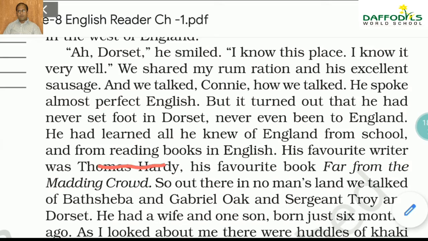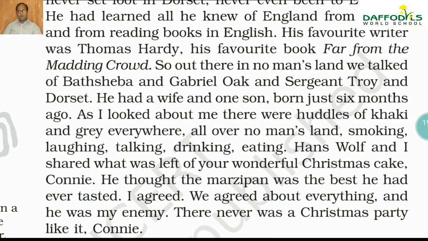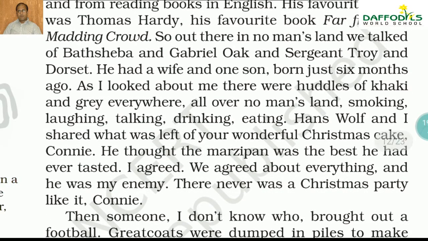Now next you will see that in this place he had never been to Dorset, but he had known a lot of things about Dorset because he had read Thomas Hardy's book, Far from the Madding Crowd. He is able to know a lot of things because he has gone through English books. Here we see Gabriel Oak and Sergeant Troy and Bathsheba and Dorset and everything. These things are the points of discussion. Generally they are discussing these matters.